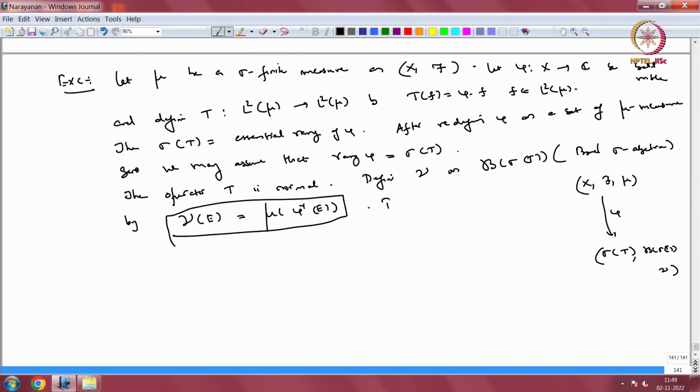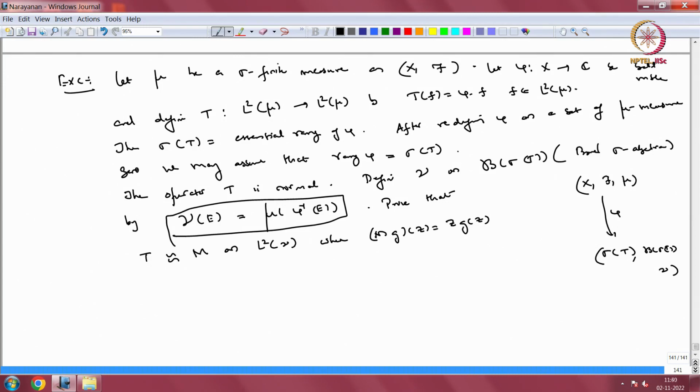So, once you do this, prove that on the spectrum the operator T looks like multiplication by lambda. Prove that T is unitarily equivalent to M on L2 of the other measure nu, where M g at z equals z times g of z, or lambda times g of lambda, whatever way you want to write.